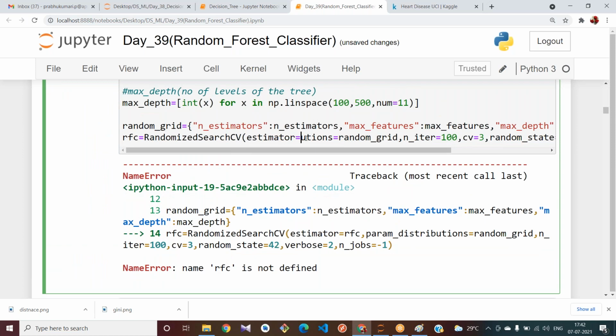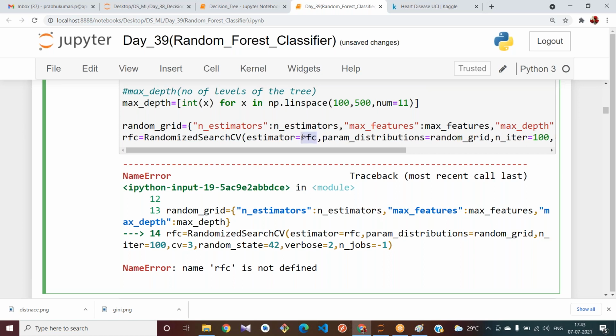RFC refers to the model that we are using. By default it is not there, we should provide the model here. Let me give model.